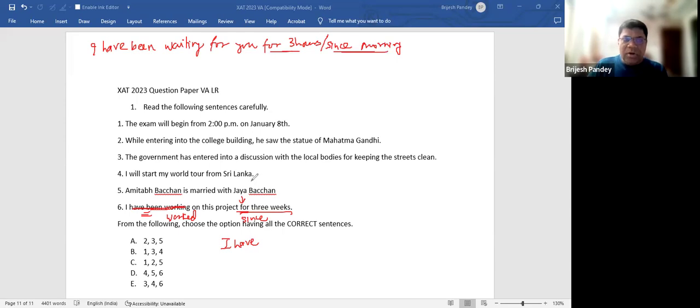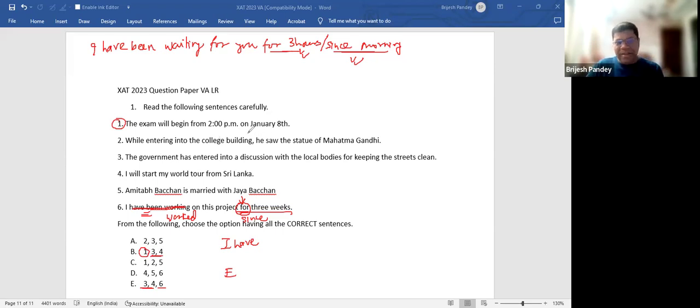Correct? So I have been waiting can take for, it can also take since. There is nothing wrong with it. So if you put the word for or the word since, both of them would be just the same. You might ask me then what is wrong with 1? Because if you put 6 as correct, then E becomes the answer because 3 and 4 are correct. Or if 3 and 4 are correct, then what is wrong with 1? The exam will begin from 2 p.m.